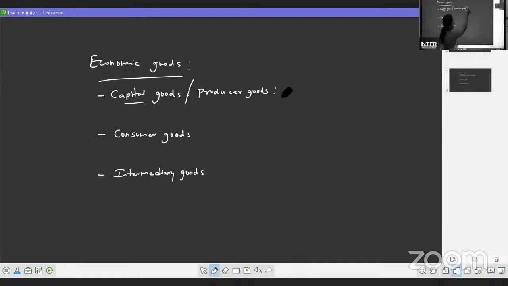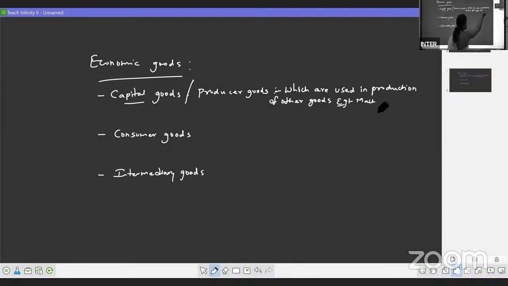Producer goods are which are used in production of other goods. So, capital goods are what? They are used in production of other goods. For example, we can take examples like machinery, raw material. So, these all come under our producer goods.